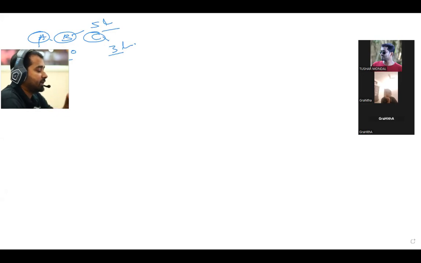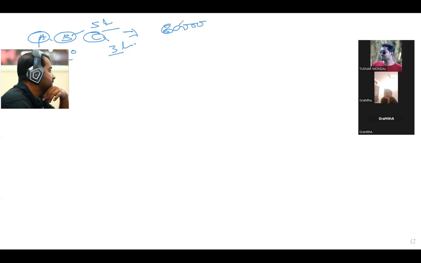And after completion of the year, they earned a profit of 6 lakh rupees. Now this 6 lakh rupees will be distributed among them. It will not be given in cash to them, right? It will be transferred to their account.